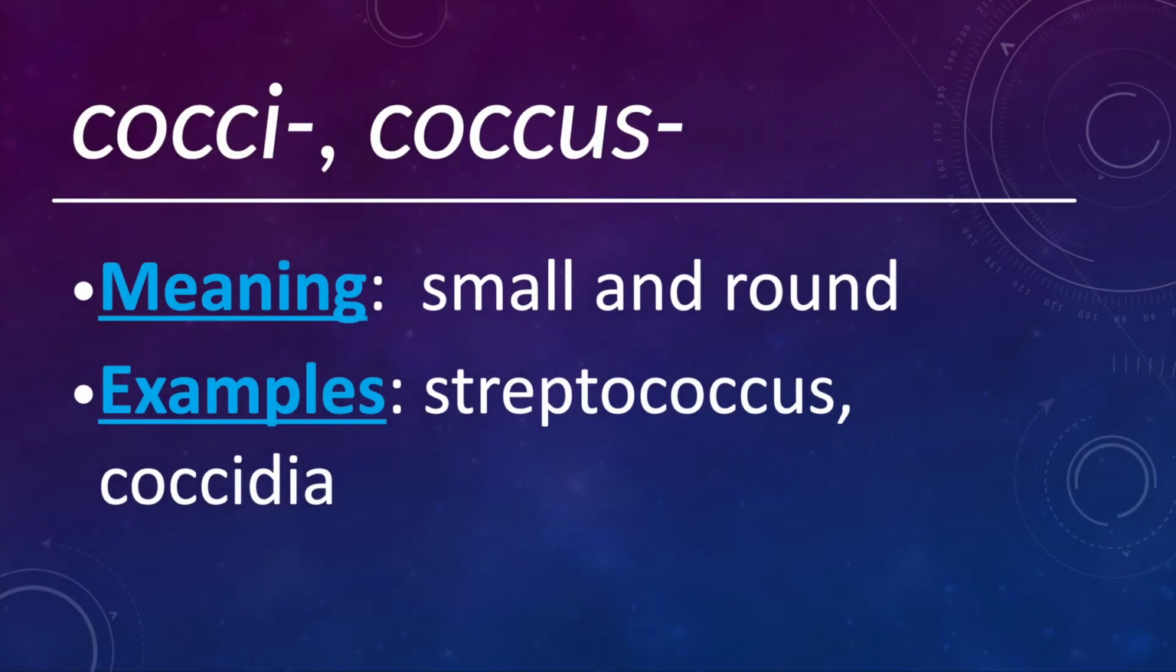Cocci or coccus basically means small and round. This is commonly a word root used with bacteria and microscopic organisms. So streptococcus is the bacteria that actually causes strep throat. And coccidia is what they call an intracellular parasite. So it's a single-celled organism that gets into your cells and basically is a parasite inside your cells, kind of like malaria is.